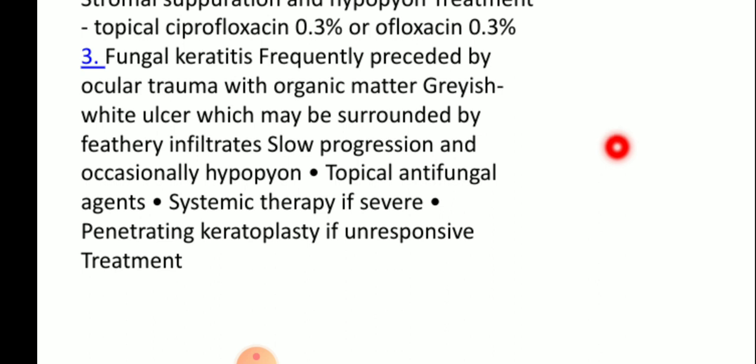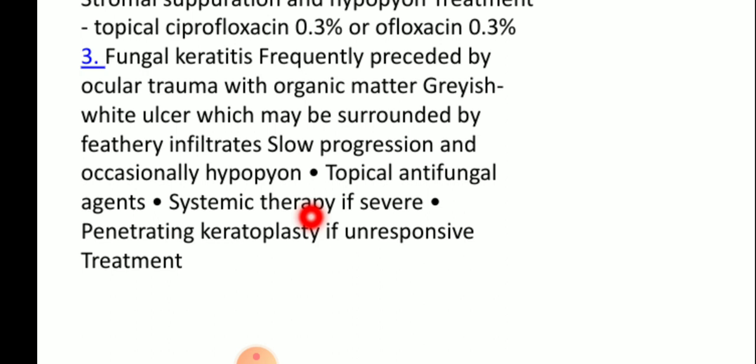It presents as a grayish-white ulcer which may be surrounded by feathery infiltrates, with slow progression and occasionally hypopyon.